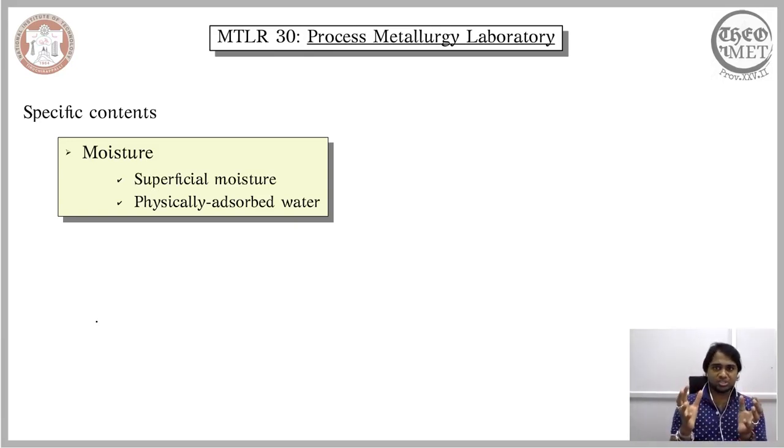The other form of moisture present in the coal is physically absorbed water. This is not visually seen, but it is absorbed in the coal that we are about to study. The vapor pressure, when compared to the actual water, might be different because it is physically absorbed into the coal.